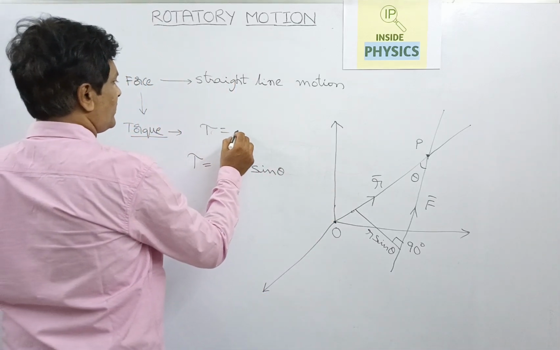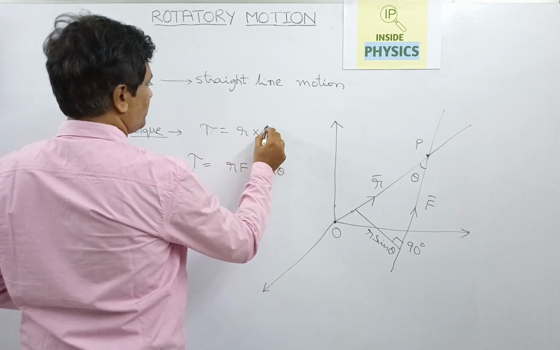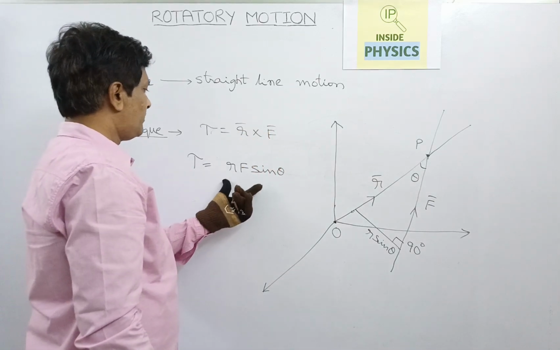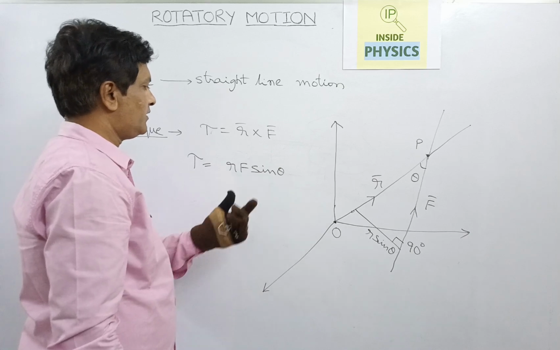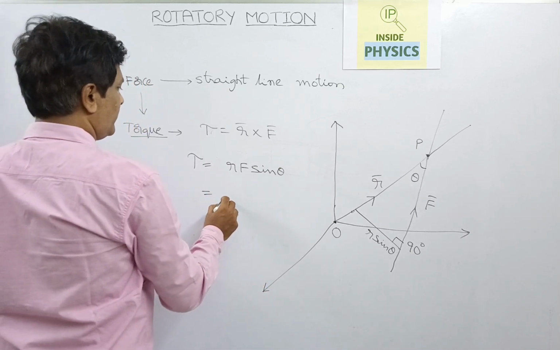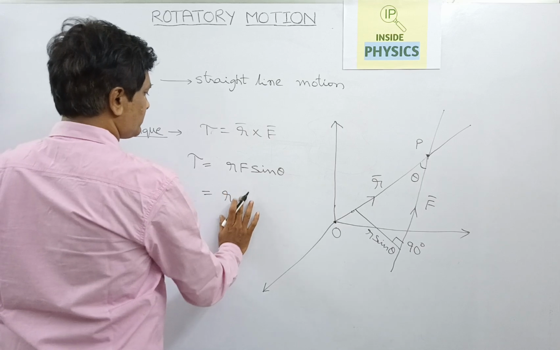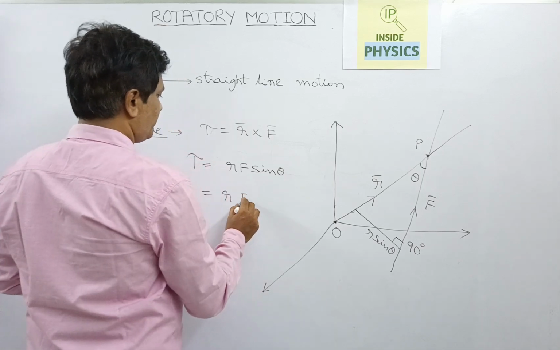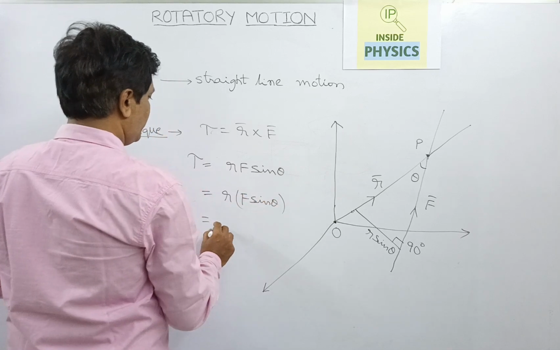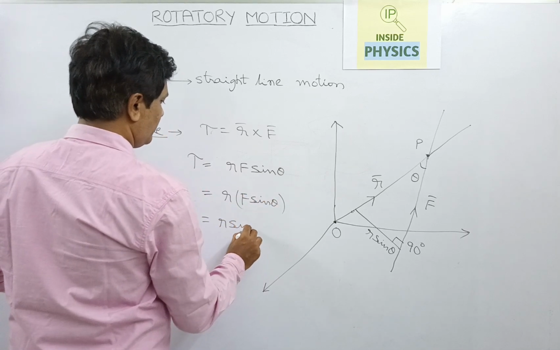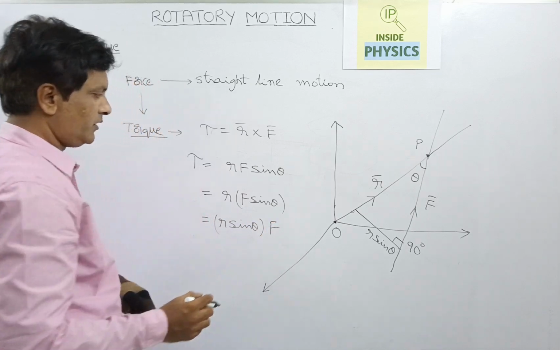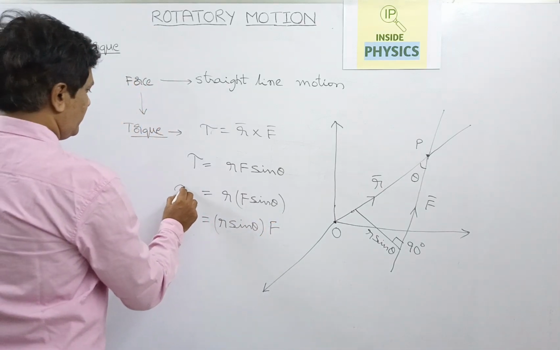In the beginning, what I have written is the cross product of the position vector and the force vector. If you take the magnitude, it is written like this. So this can be taken in two ways. You can write it either as f sin theta, or you can make it as r sin theta into f also. You can write it either way.